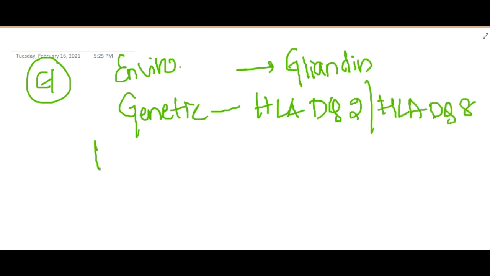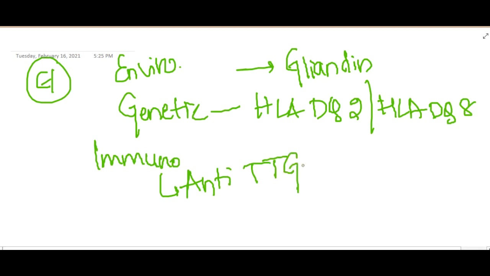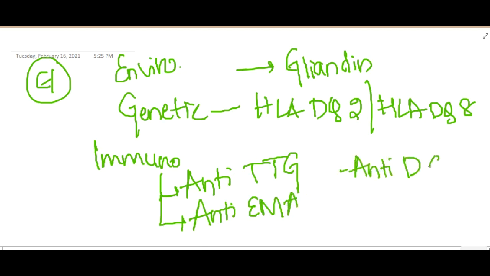Or it can be due to immunological markers, which include anti-tissue transglutaminase, anti-endomysial antibodies, or anti-deaminated gliadin peptide.